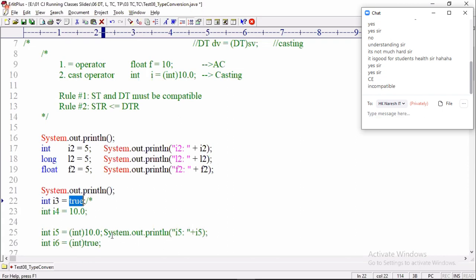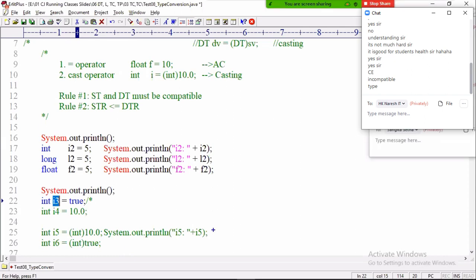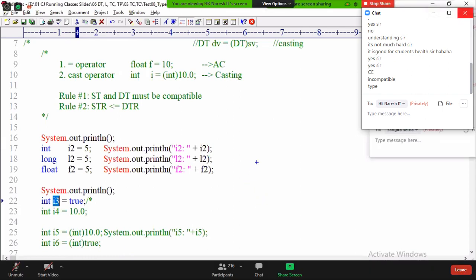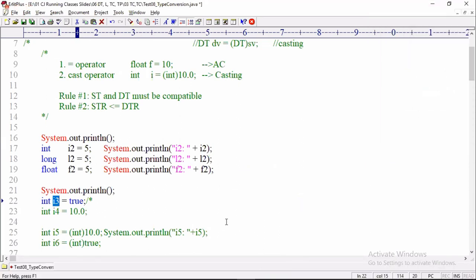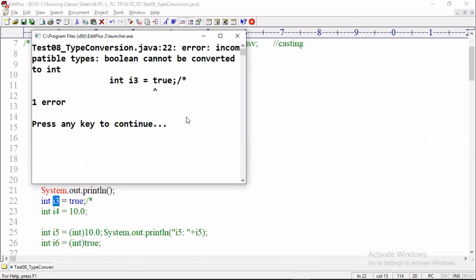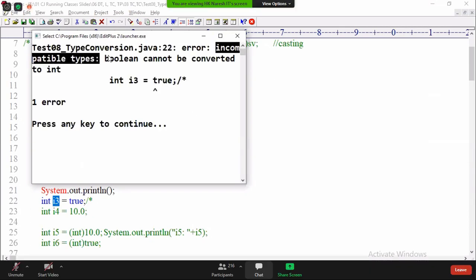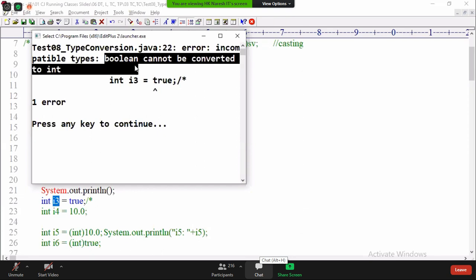Here, it is a type problem. True is Boolean, it cannot be converted. Once upon a time, long ago, I gave one question. I will give you water, pour that water into a duster. Possible. Pour that water into a mobile. Possible. Pour that water into a laptop. Possible. Hey, no, they are not compatible, right? So the compiler throws an error: incompatible types, Boolean cannot be converted to int.